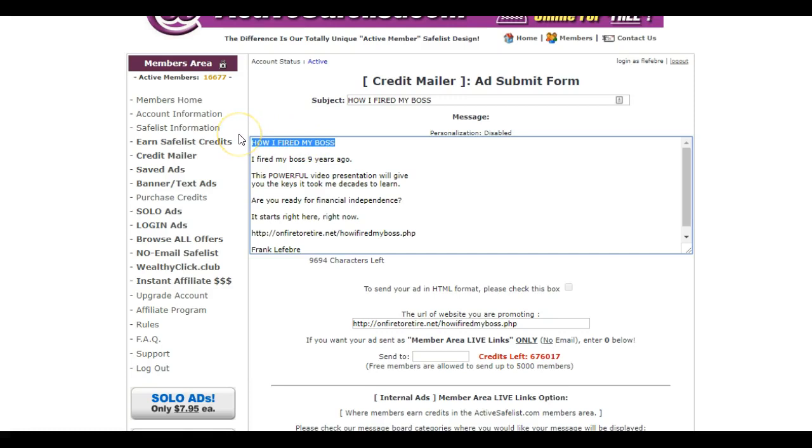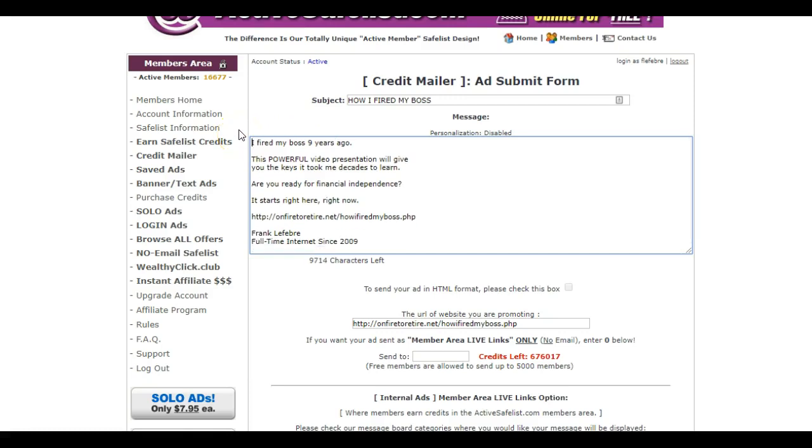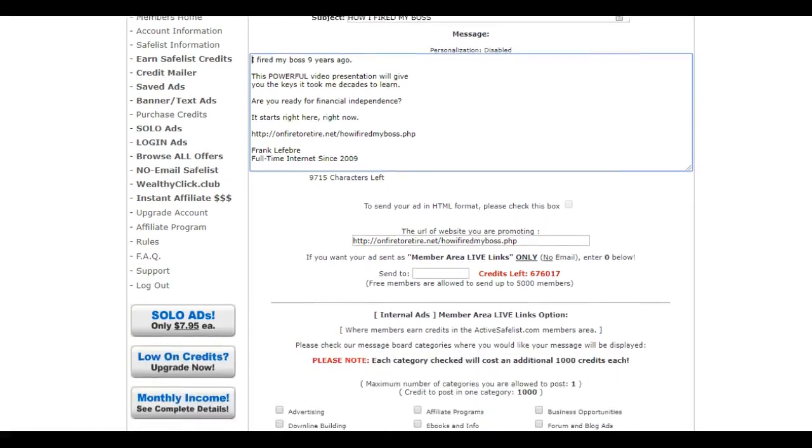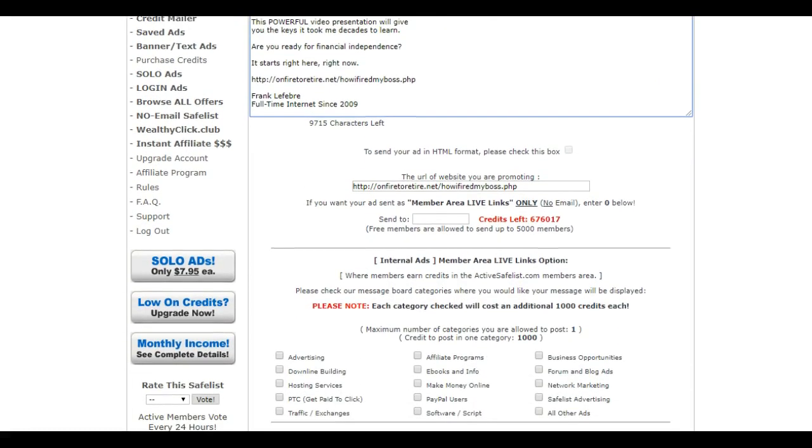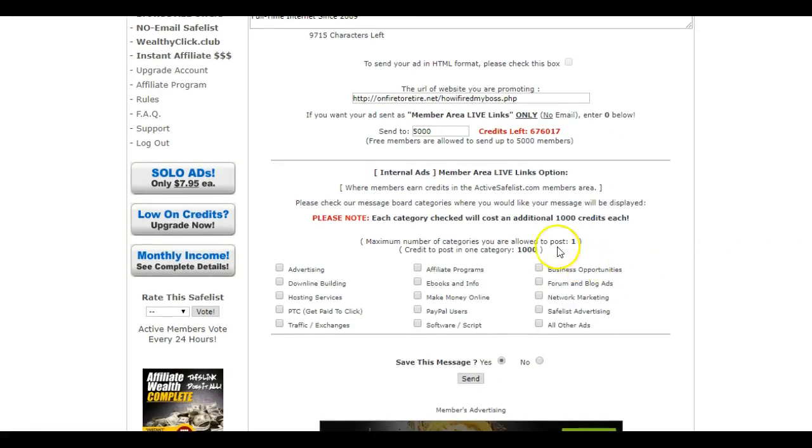Get rid of that subject line. This one doesn't have personalization disabled. See? All right. So as a free member, I'm allowed to send to 5,000. And then you're allowed to post one link in one of their categories, so I'll just say make money online. I'm only allowed to save one, so it's not going to save it anyway, so I'll just send it.